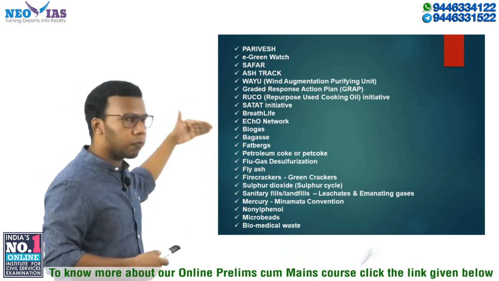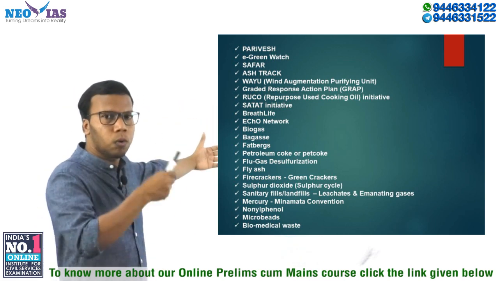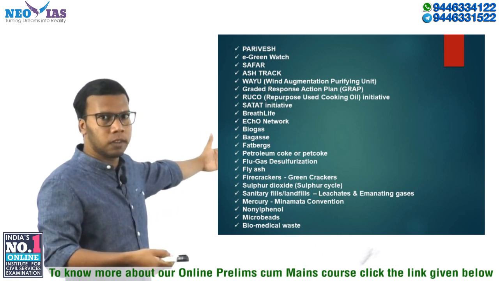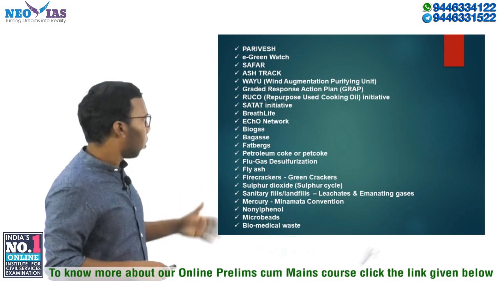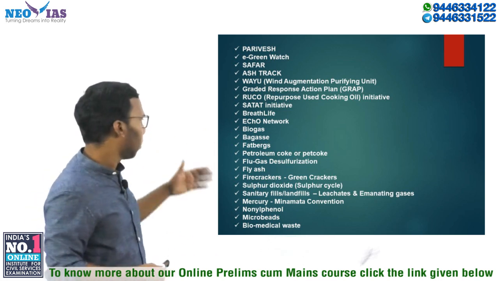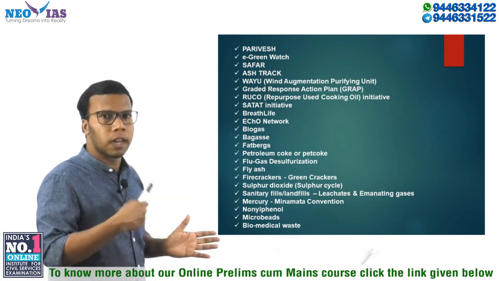Then fatbergs, what is a fatberg? Okay, and how is it used for energy production? It's also a source for energy production, fatbergs. Okay, then petroleum coke or pet coke. It is one of the cheapest energy sources.